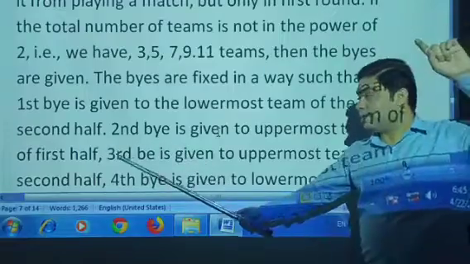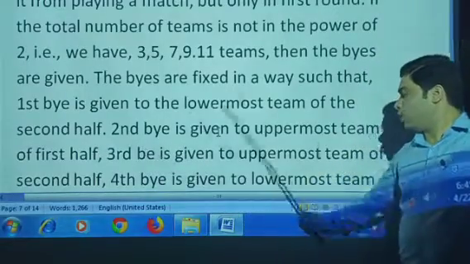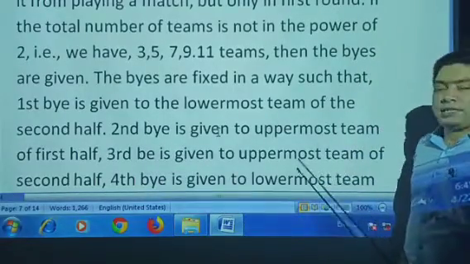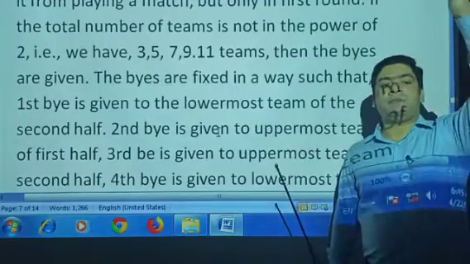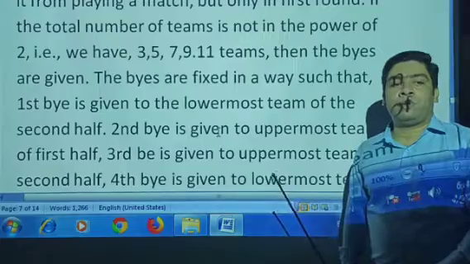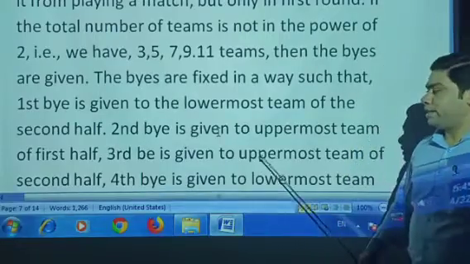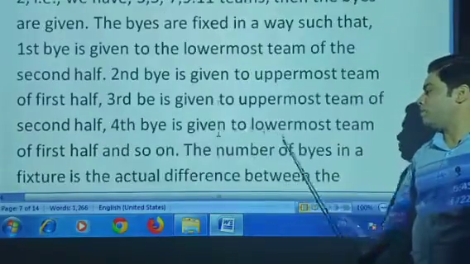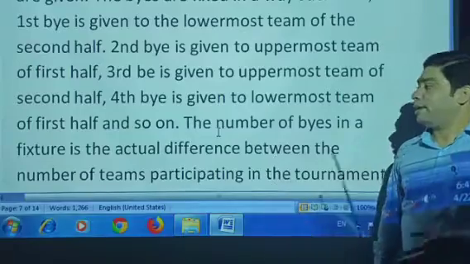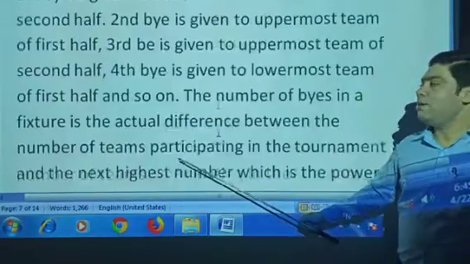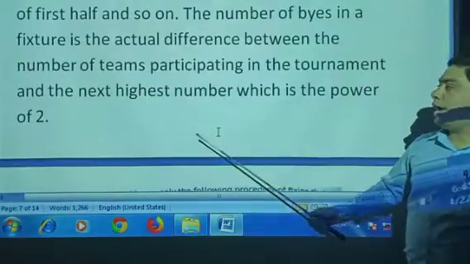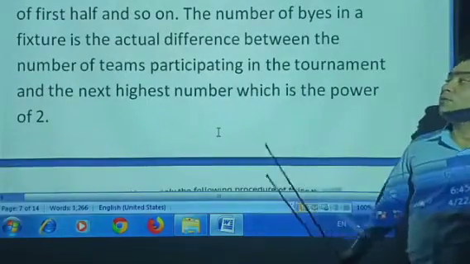The second bye is given, as usual, to the uppermost team of the second half. The third bye is also given to the uppermost of the second half. That means first to last one, second is the uppermost, third is again the lowermost. In the same procedure, the fourth one is given to the uppermost. In this procedure, we give the byes, and the highest number is the power of 2.